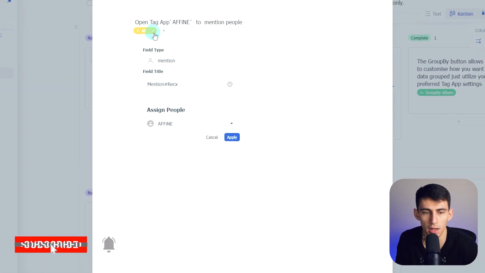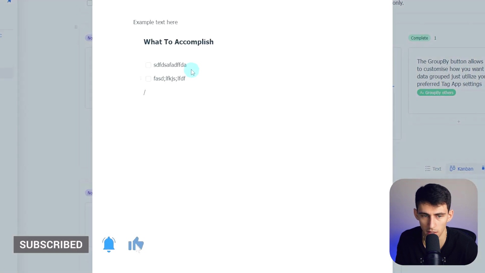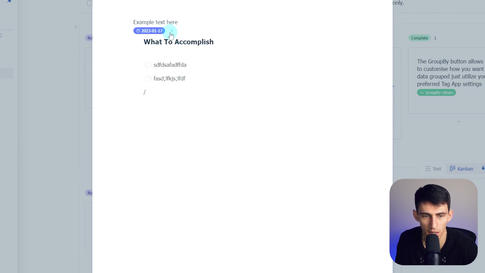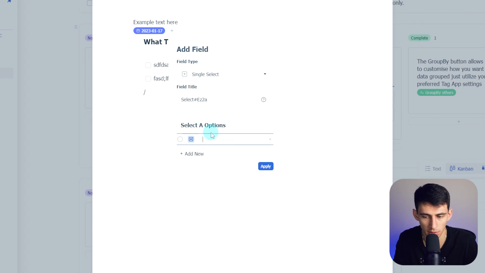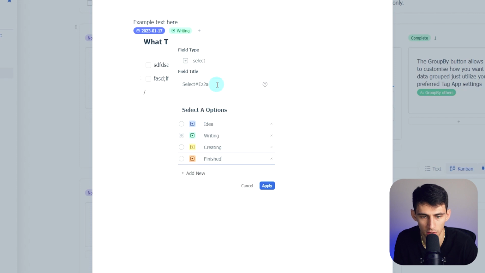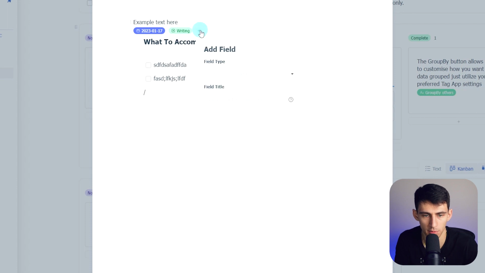Then what is this here? This is a field. So at the top of blocks, you can add fields. Okay, so we have text, cool. We have date, all right. So I'll pick that as today. Field type, single select, status. So like idea, writing, creating, finished. Very quick and easy to use, sure, I like it. You can pick which one it is, and can't seem to change the color, but okay, apply that. Nope, the field title is this weird name. So we can do status and other options here. Very, very basic stuff, but not bad.